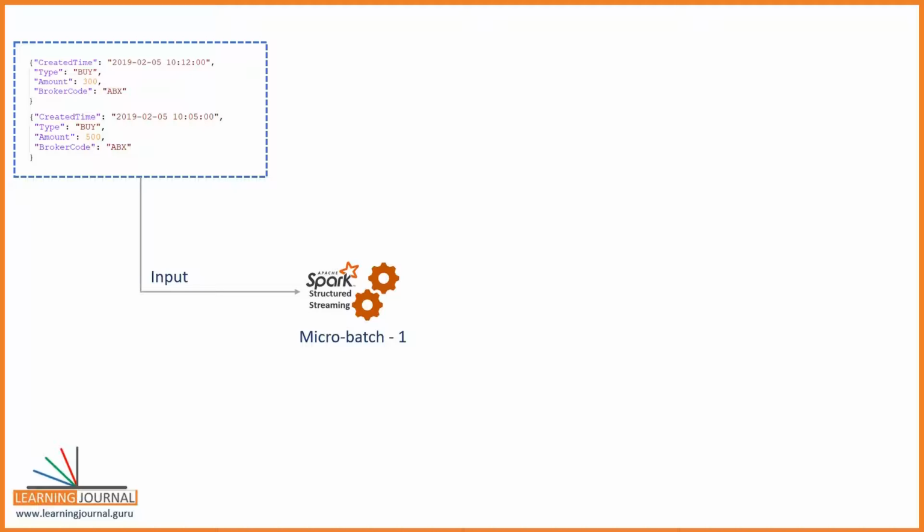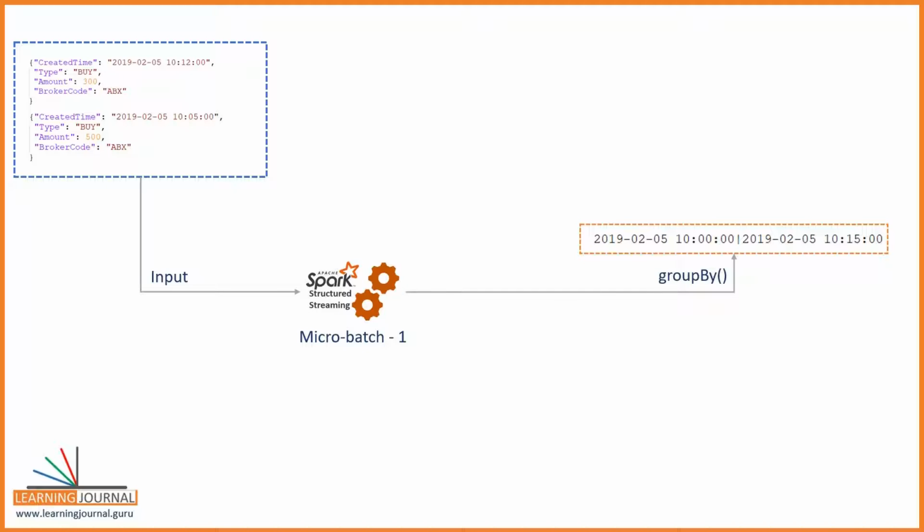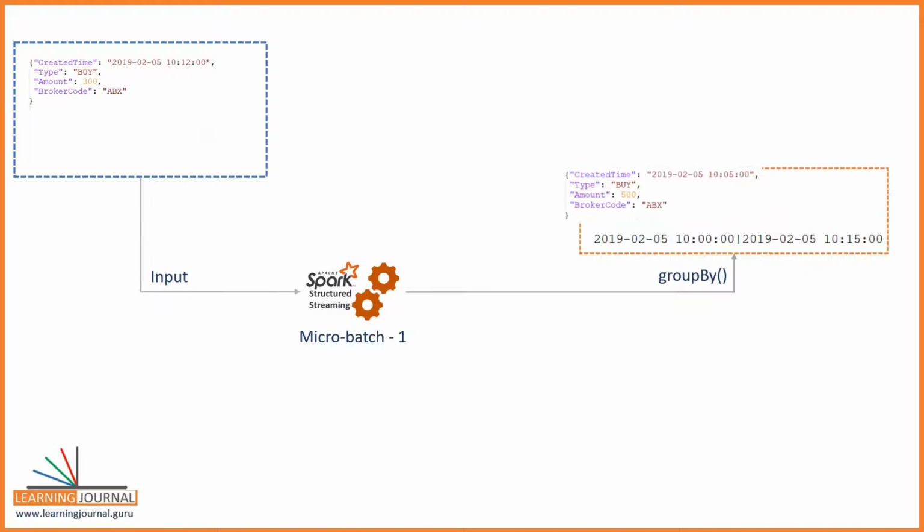Spark will look at the event time column of the first record. In our case, it is the created time, right? So the created time for the first record says 10:05. Spark knows that we need to aggregate these records over a 15-minute window. So Spark will create the first window according to the event time for the first record. Let's say Spark decided to create the first window as 10 to 10:15. Now the first record becomes part of the first window. That's all. Done. Spark moves to the next record.